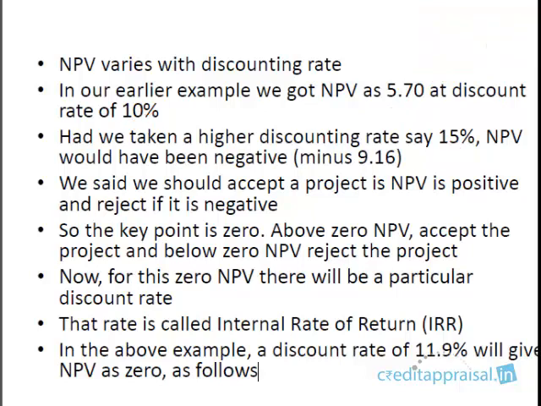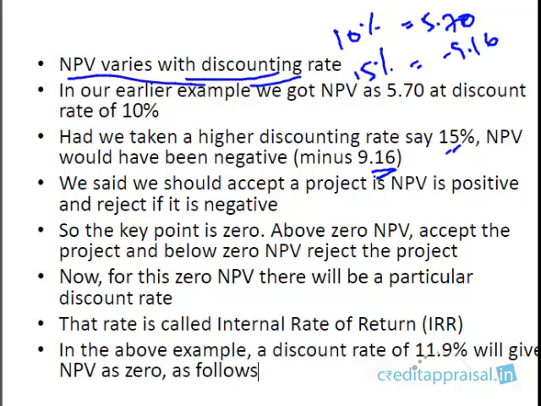So at 10% you got a positive NPV of 5.7. It is possible that if you take a higher discounting factor of 15%, the NPV might end up being negative. Actually, for this example, NPV is going to be minus 9.16. So for 10% you got a positive NPV of 5.7, and at another discounting factor of 15% you had a negative NPV of 9.16. So please understand that NPV varies with the discounting rate.